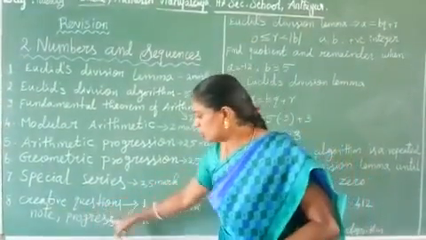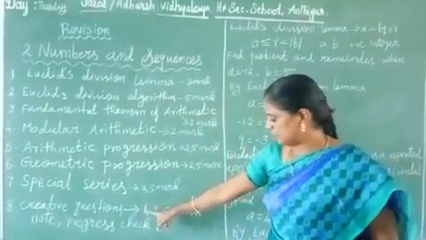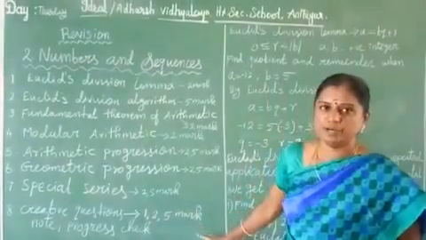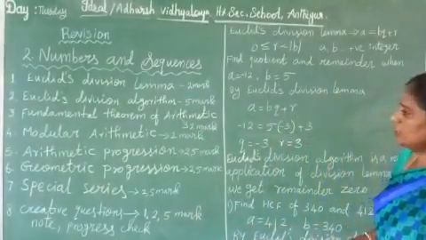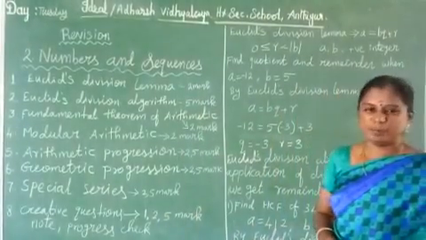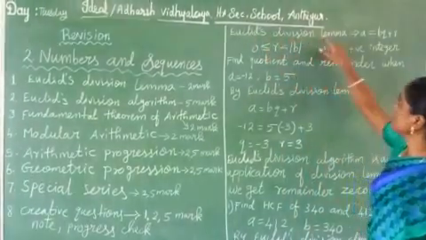So go through the note and progress check. You go through that thoroughly and attend the 1 mark, 2 mark, and 5 mark questions. So now we discuss these topics. What are the 2 marks and what are the 5 mark important questions? Shall we go? So first one, Euclid division lemma.